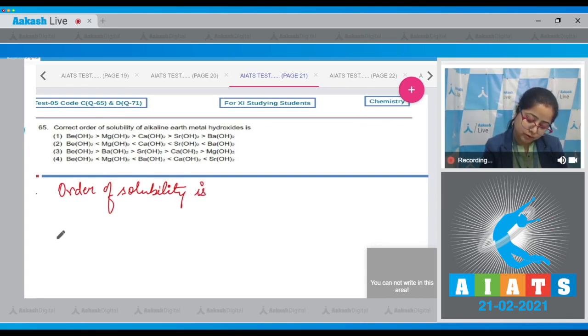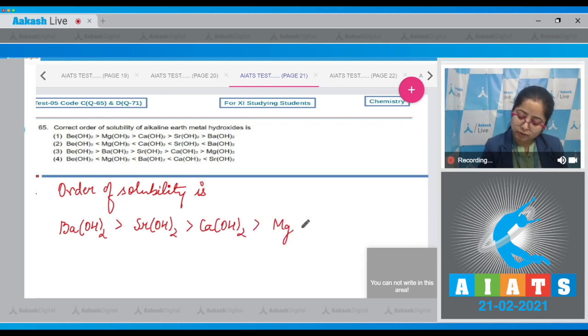Most soluble is barium hydroxide, followed by strontium hydroxide, followed by calcium hydroxide, and then we have magnesium hydroxide, and then we have beryllium hydroxide. That means the correct order is represented in option number 2.